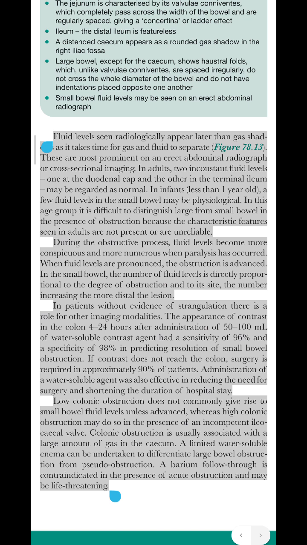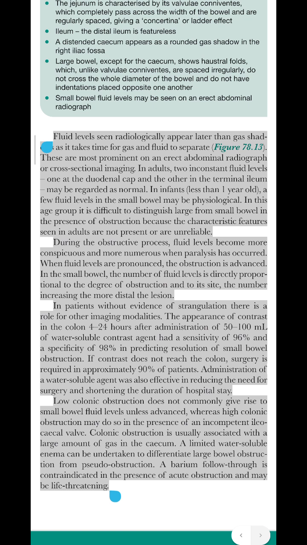During the obstructive process, fluid levels become more conspicuous and more numerous when paralysis has occurred. When fluid levels are pronounced, the obstruction is advanced. In the small bowel, the number of fluid levels is directly proportional to the degree of obstruction and to its site, the number increasing the more distal the lesion.